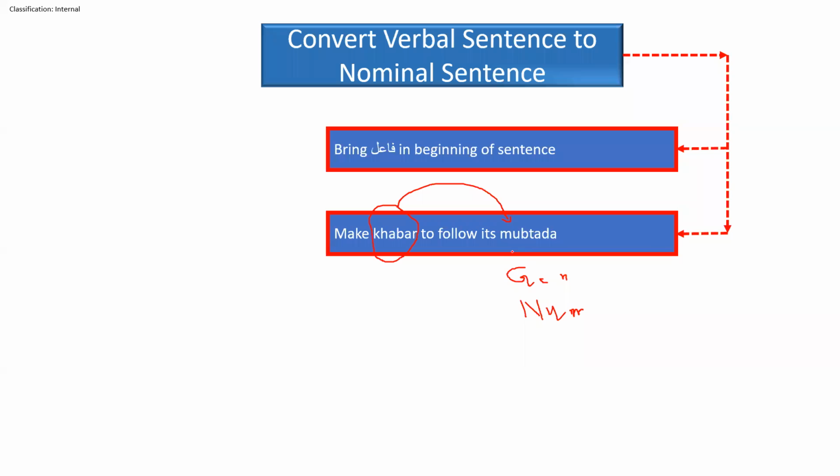In this situation, the case is not actually well understood, that this fa'il of the past tense verb is marfu', because we will learn it later on, inshallah, how a fa'il will be marfu' and what those conditions are. So we will consider two things importantly. One, we'll consider gender, whether it is feminine or masculine, that the khabar is following its mubtada or not, and the numbers that we will verify, inshallah.